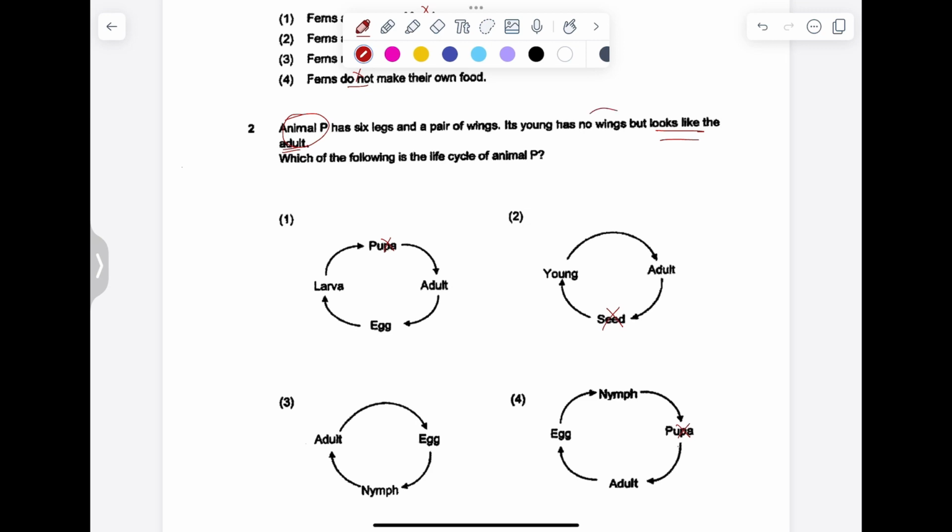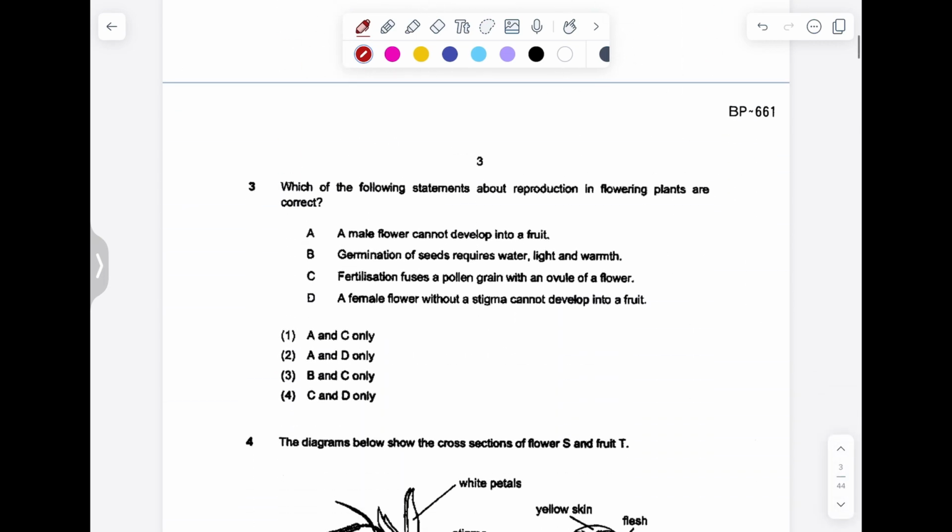So this information here is also true. The young has no wings, but the adults has wings. So example would be cockroaches. The cockroach nymph does not have wings, but the adult cockroach has wings. Answer is 3. Which of the following statement about reproduction in flowering plants are correct?